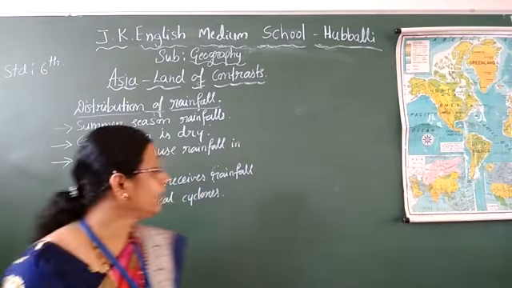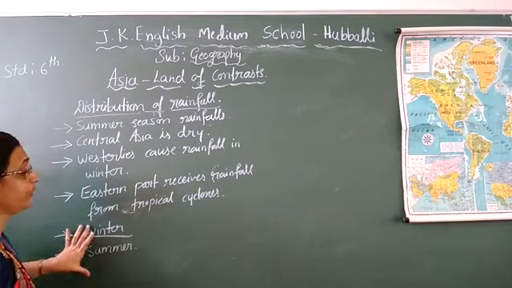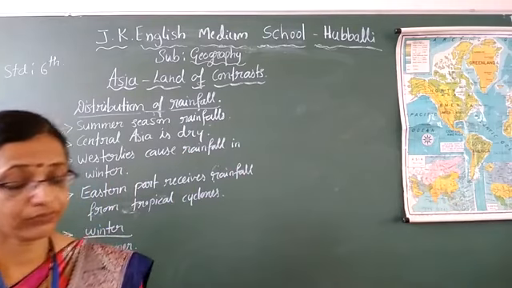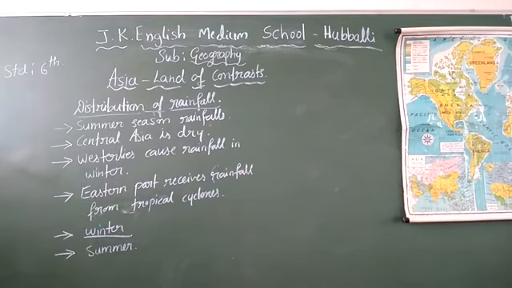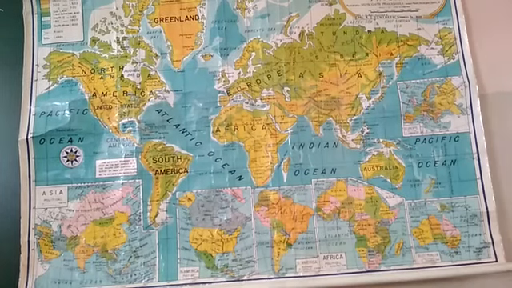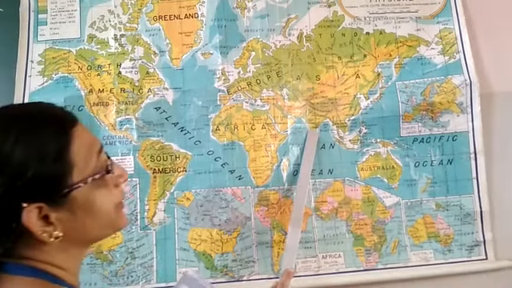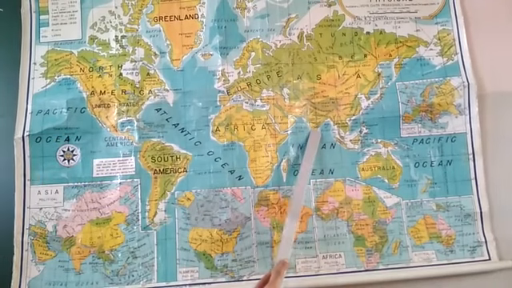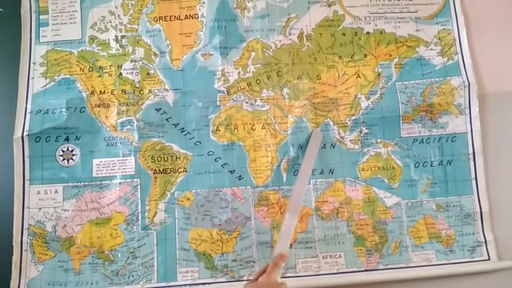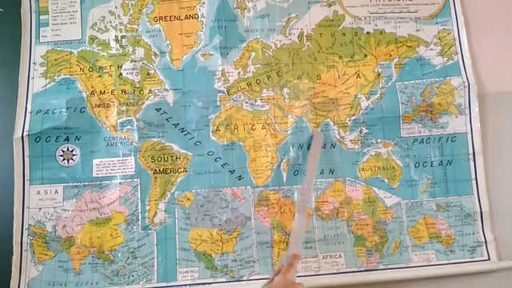Take the map, children. Take only these points, children. About winter and summer, I will explain. India is here, children. What I said, eastern parts will receive the rainfall from the tropical cyclone.